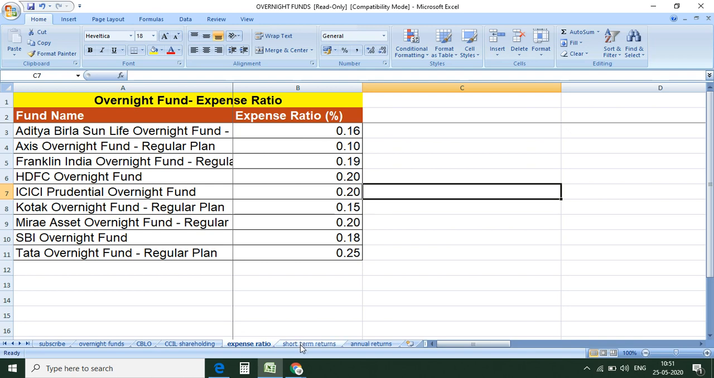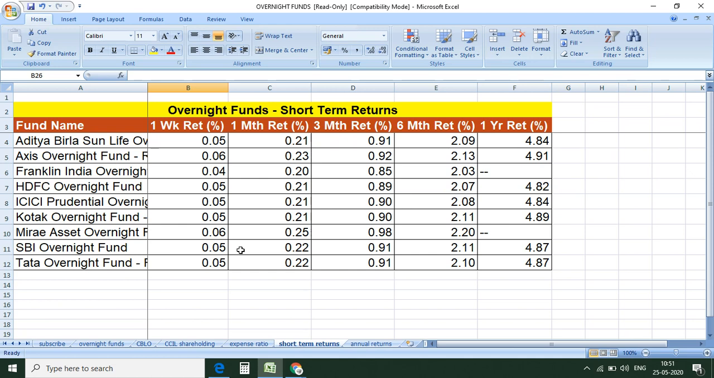Now friends, let's see the returns. You can see weekly returns are almost more or less similar, right? Monthly return is also positive, quarterly return is also positive, 6 monthly return is also positive, yearly return is 4.84, 4.91, 4.82, less than 5%, right? It's near to 5%. So why is this low?